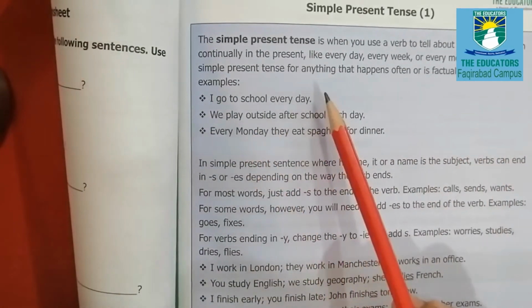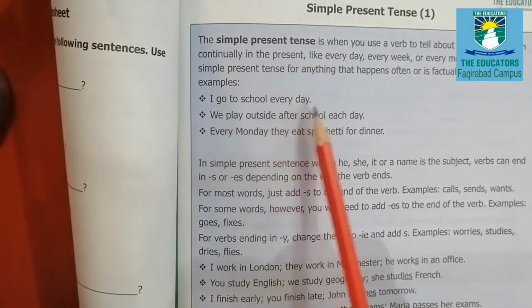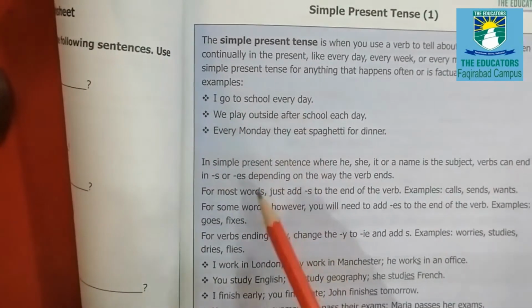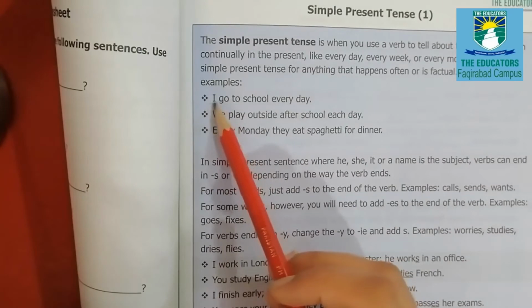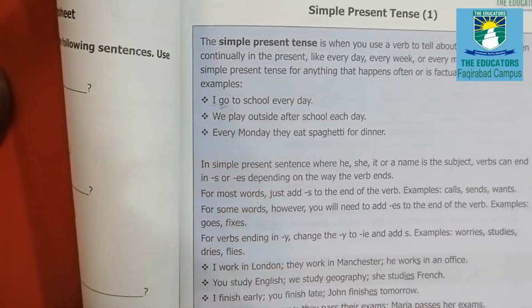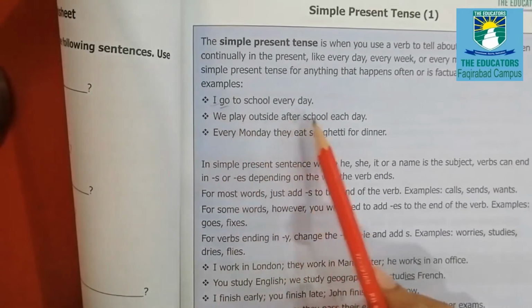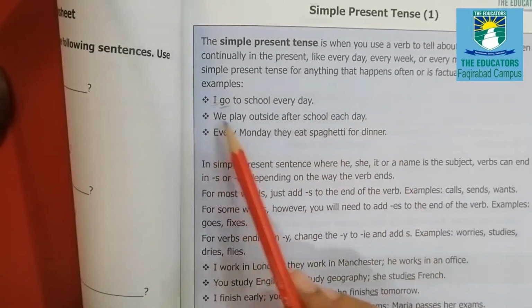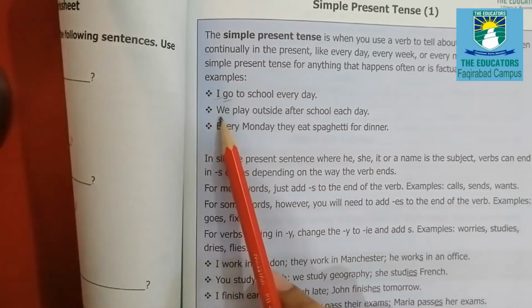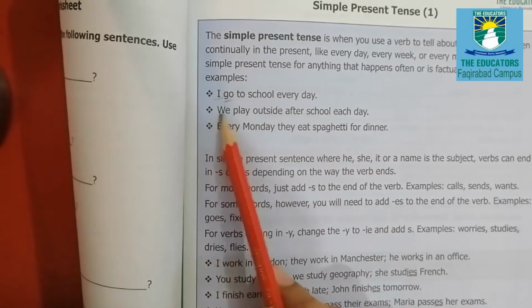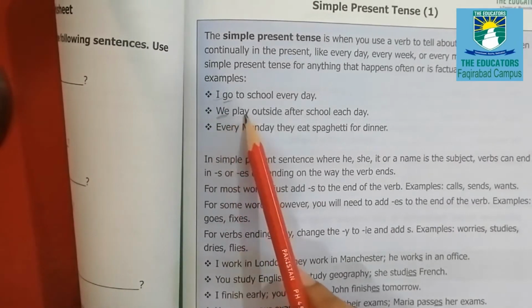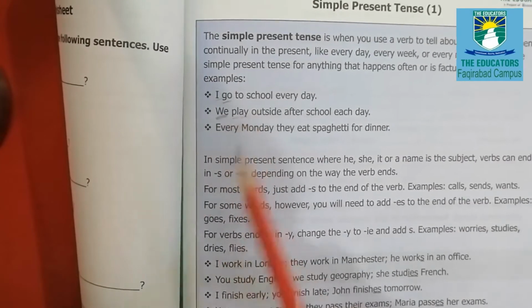Here are a few examples, like I go to school every day. It's an everyday action, but as you can see, the subject is I, so we will not put s, es, or ies with the verb. We play outside after school each day. It's an everyday action. The subject is we, a plural one, so we will not put s, es, or ies with the verb.